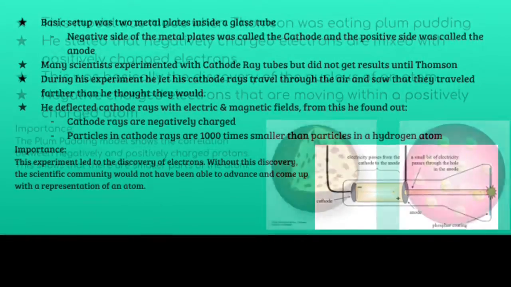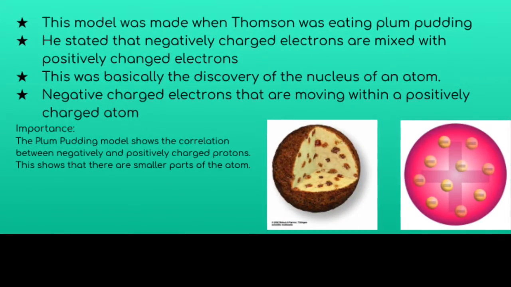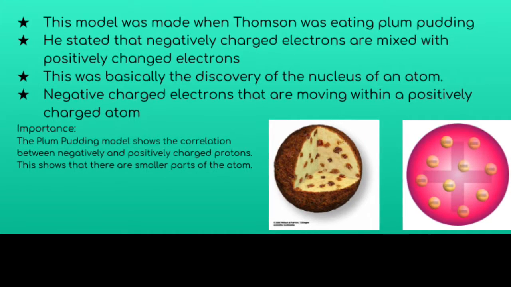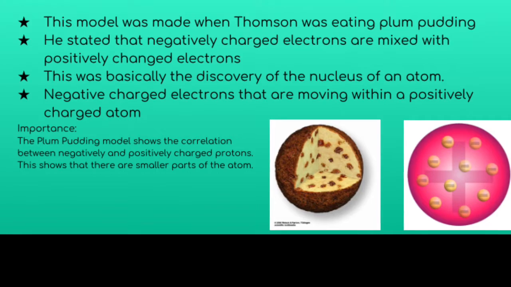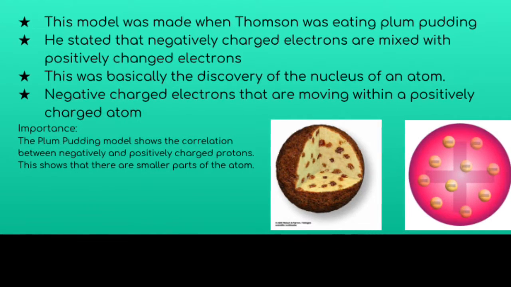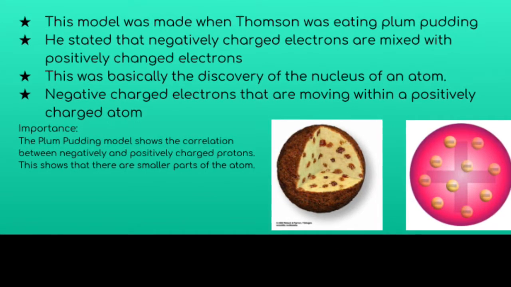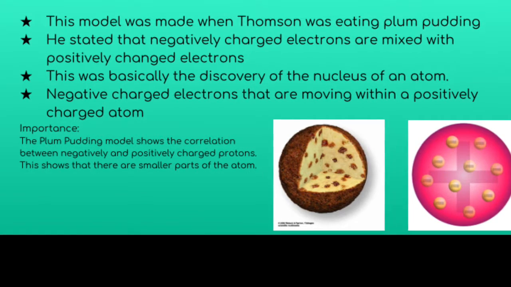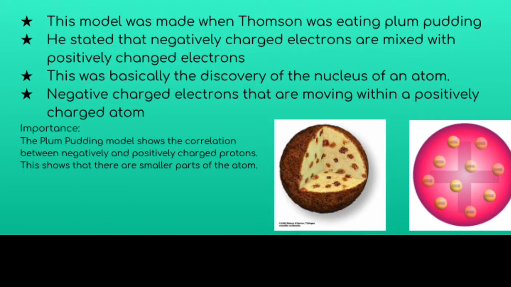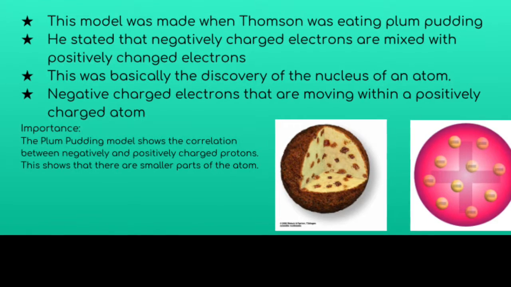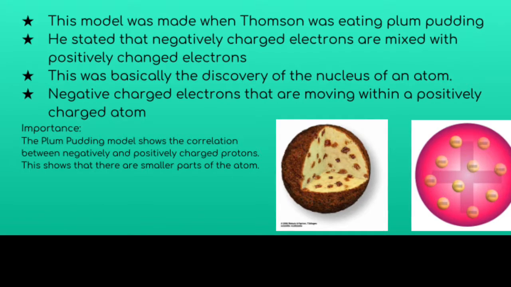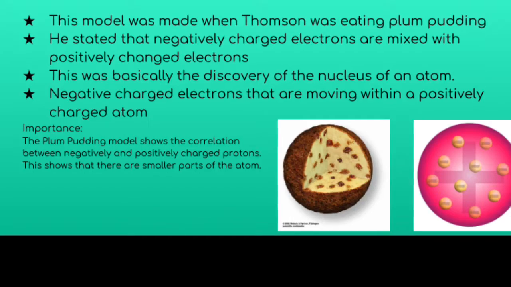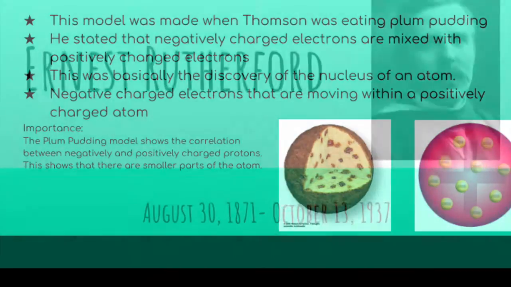He also had the plum pudding atomic model. This model was made when Thomson was eating plum pudding. He stated that negatively charged electrons, or plums, are mixed with positively charged material, or pudding. This was basically the discovery of the structure of an atom, negatively charged electrons that are moving within a positive mass. The importance of the plum pudding model shows the correlation between negatively and positively charged particles. This shows that there are smaller parts of the atom.